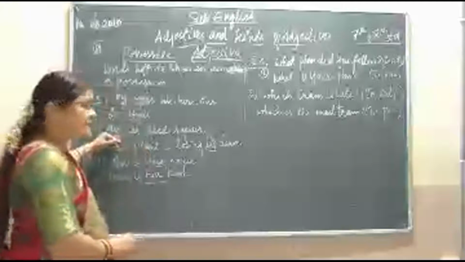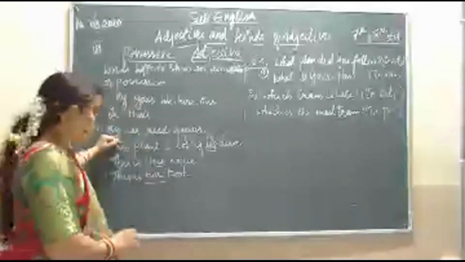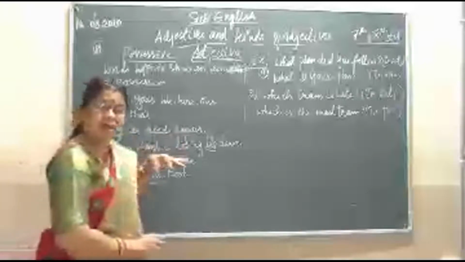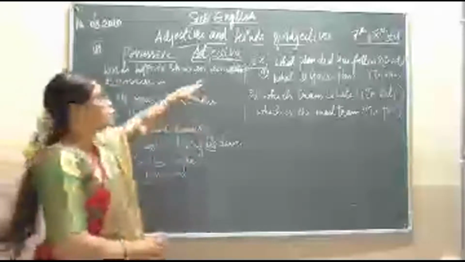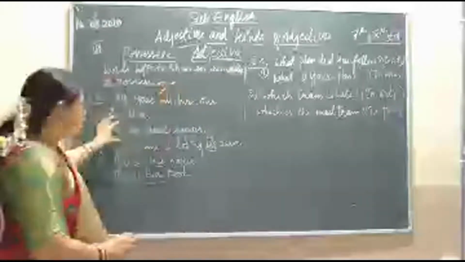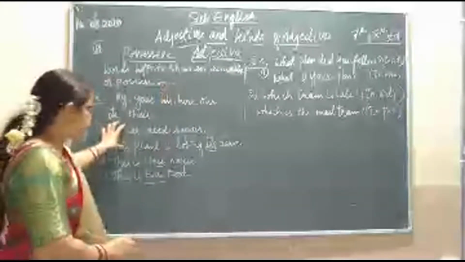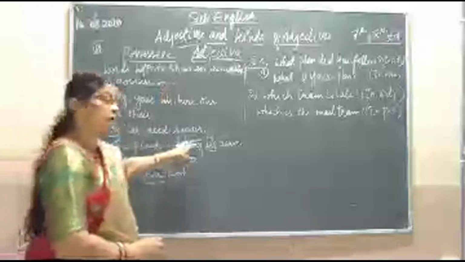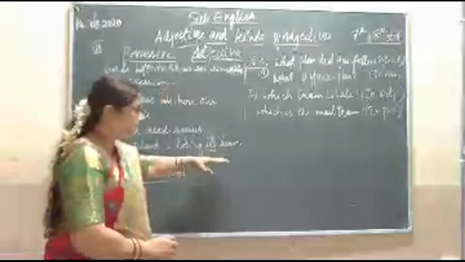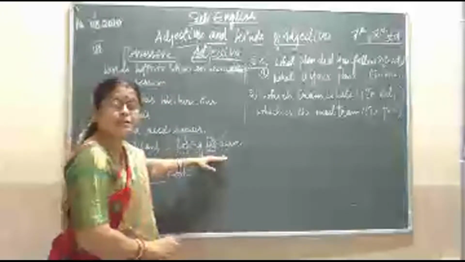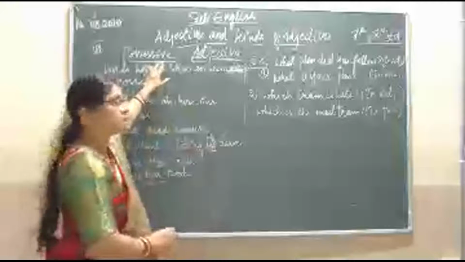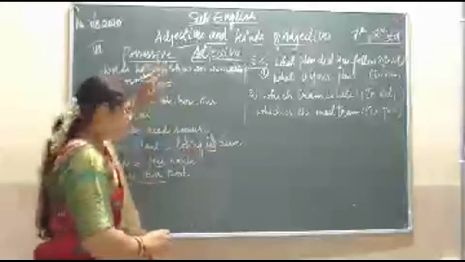My car. It is not anybody else's, it is my car. It is showing the ownership or the possession. That word we call a possessive adjective. This plant is losing its leaves. Its leaves, not any other plant's leaves, but itself is losing its leaves. So it is also showing the possession there. So we call this its a possessive adjective.